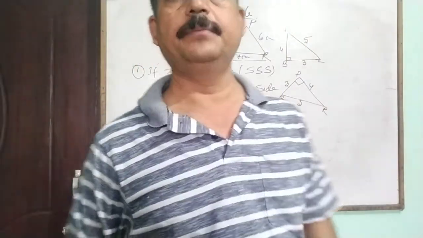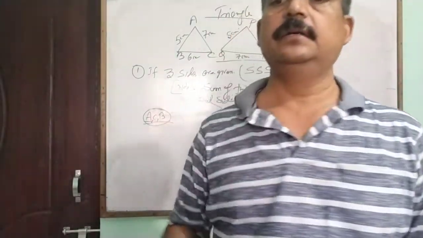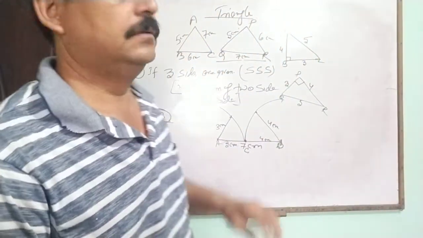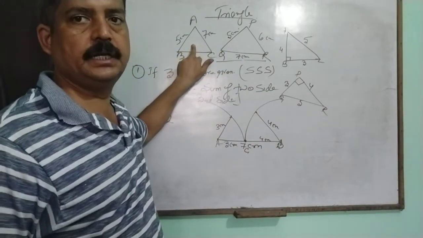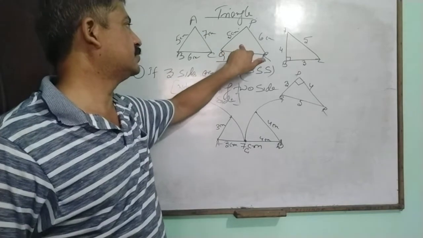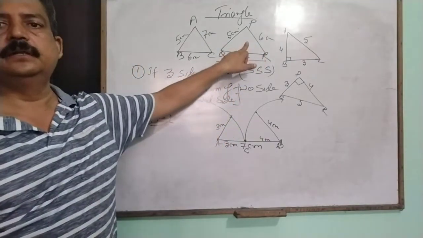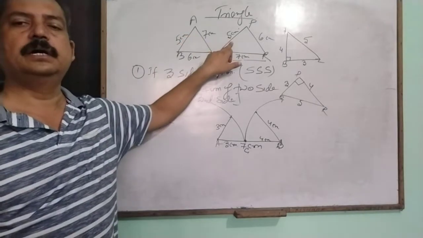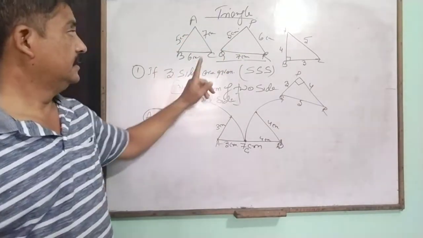All the dimensions are equal to each other. So we say that if the 3 sides of one triangle are equal to the 3 sides of the other triangle, then both triangles are congruent to each other.